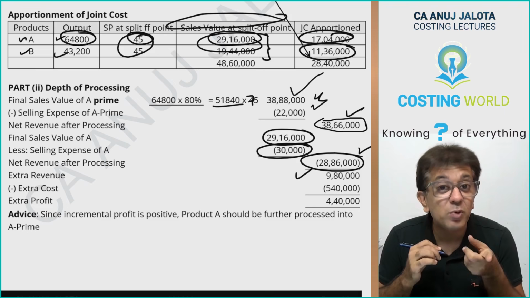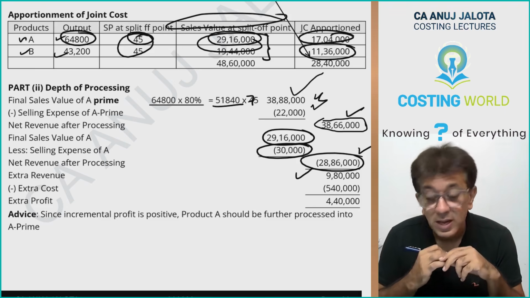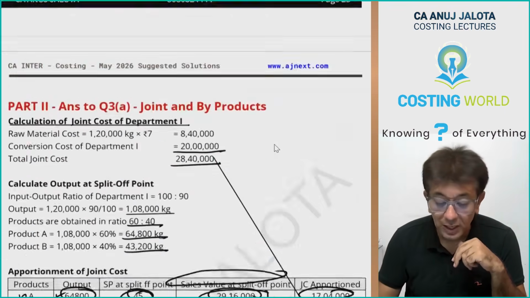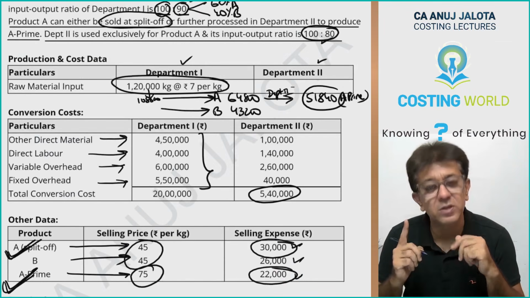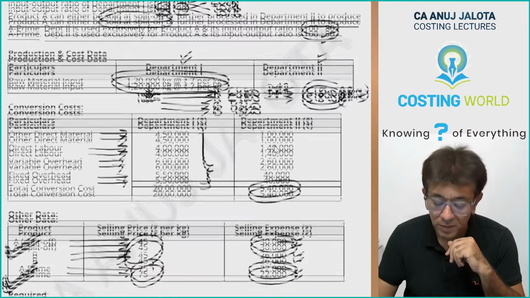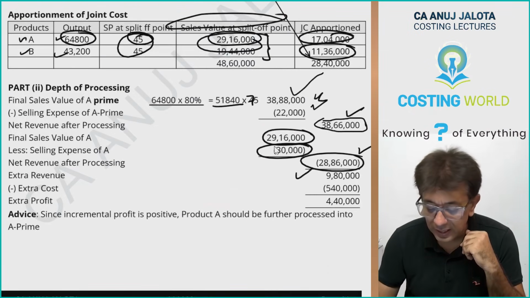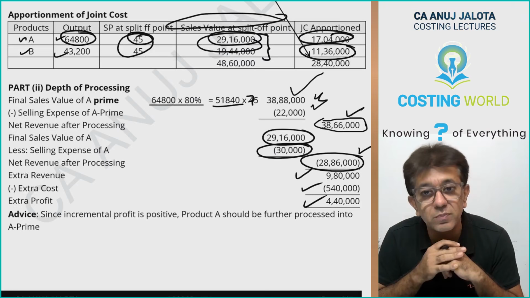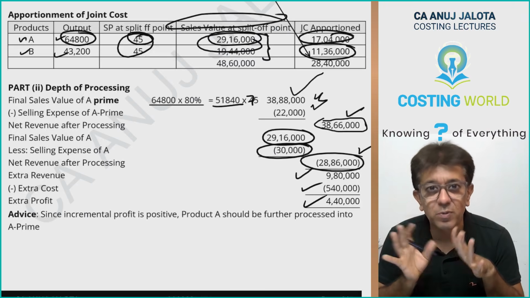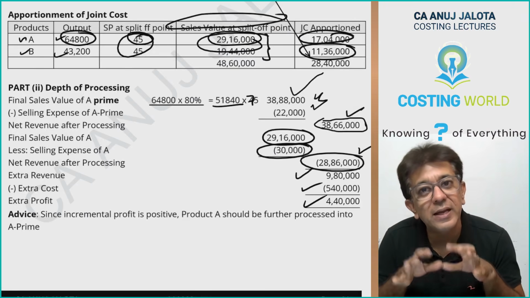But for that, you will have to take the product inside department 2. And in department 2, whenever you take it, you will incur this extra cost of 5,40,000. This is your extra cost of 5,40,000. So 9,80,000 is more than 5,40,000. You will make extra profit of 4,40,000. As there is extra profit, it is better to convert A into A prime.